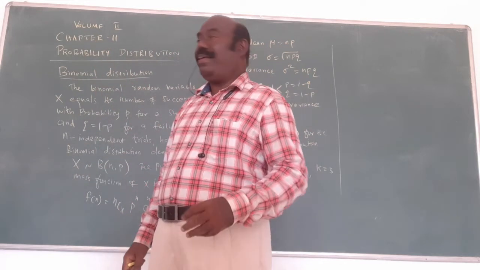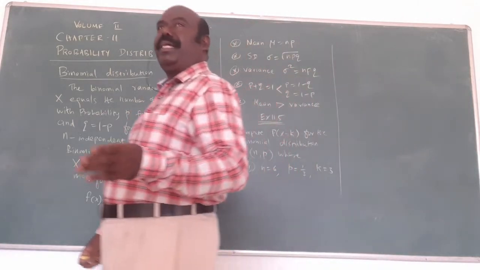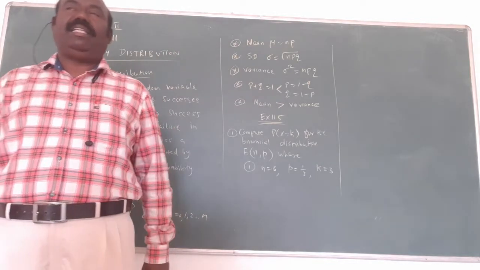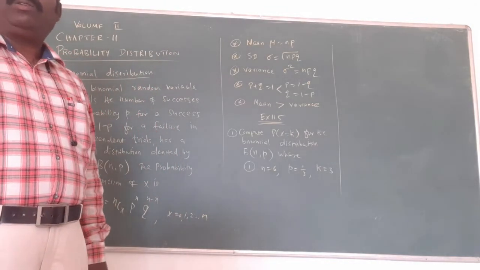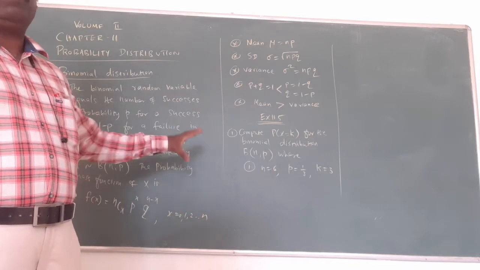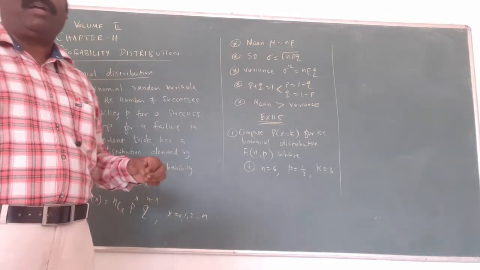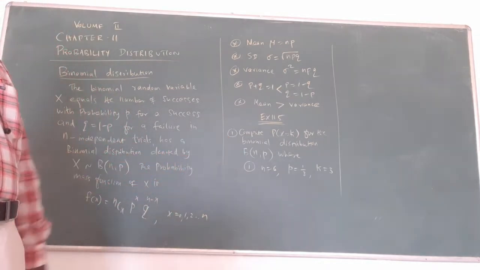We have only 5 exercises. The 7th chapter and 8th chapter have lengthy exercises, with so many problems and so many exercises. That's why I want to complete the small chapters first. The 11th chapter and 12th chapter are small chapters, so I want to complete these two chapters first.